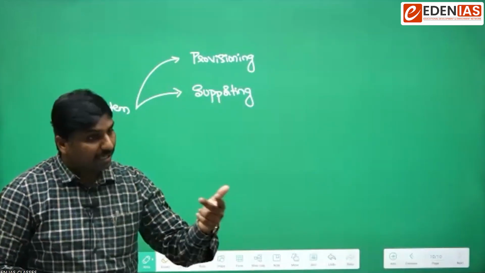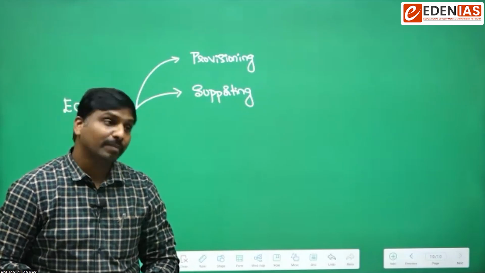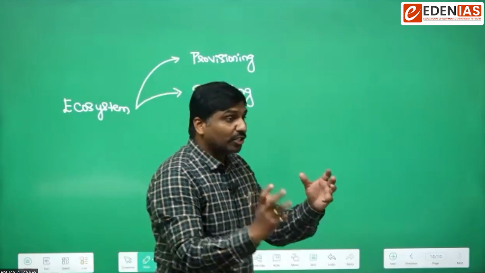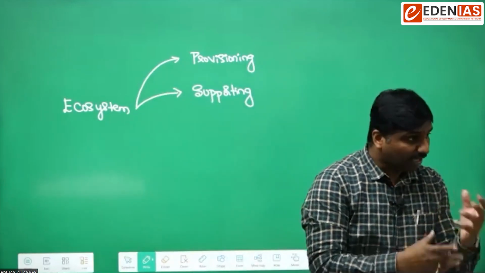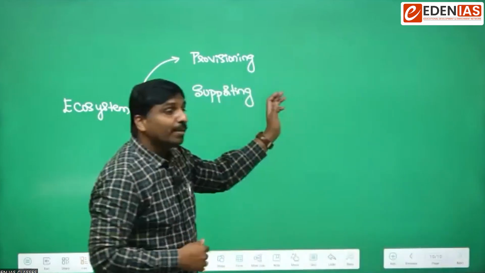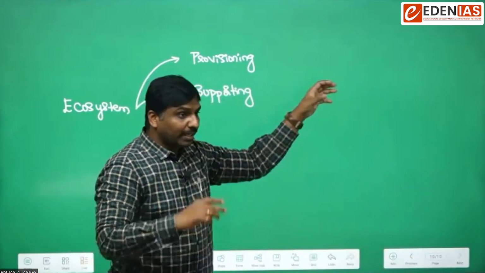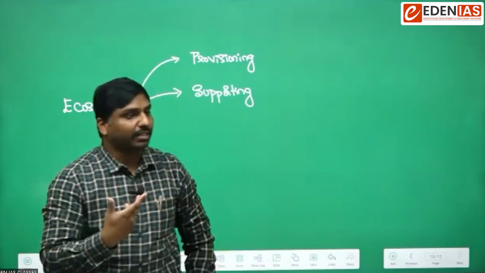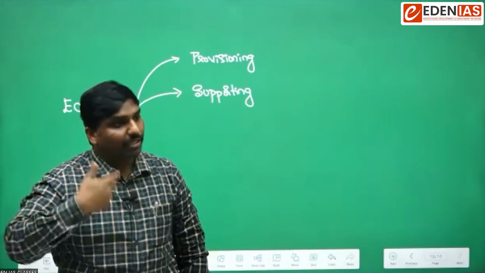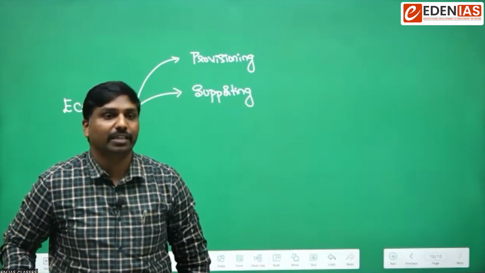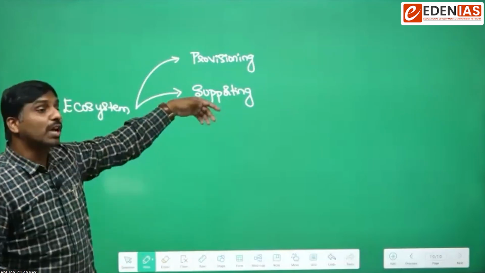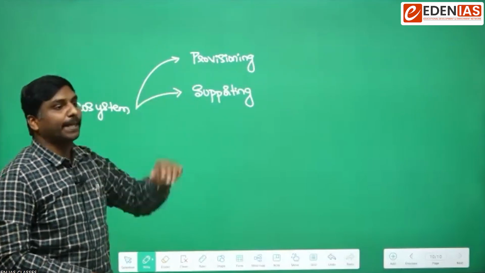Then formation of soil is another important thing required for the existence of life. Then there is nutrient cycling. Nutrients are there, and those nutrients have to be continuously replenished, released, or regulated in the atmosphere. So nutrient cycling is another supporting function performed by the ecosystem.